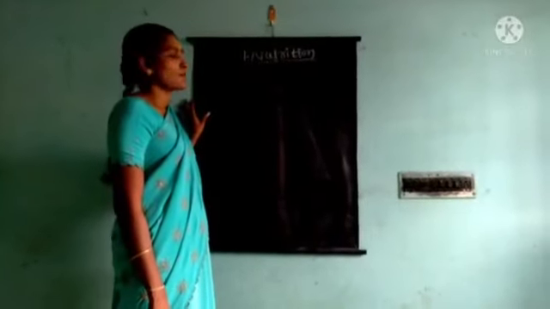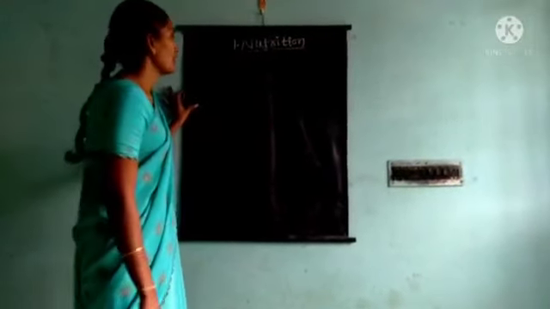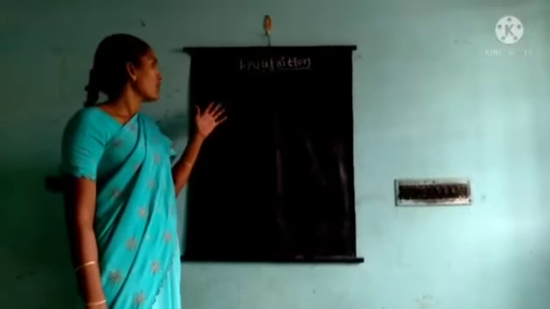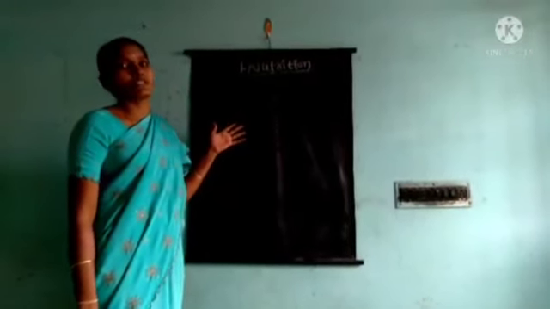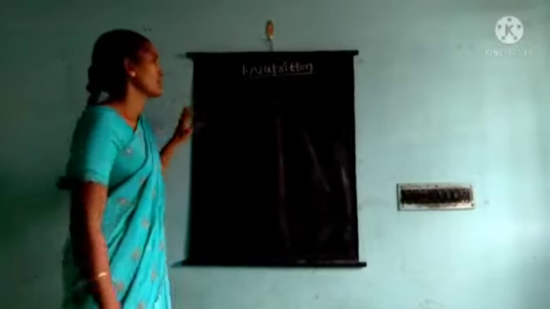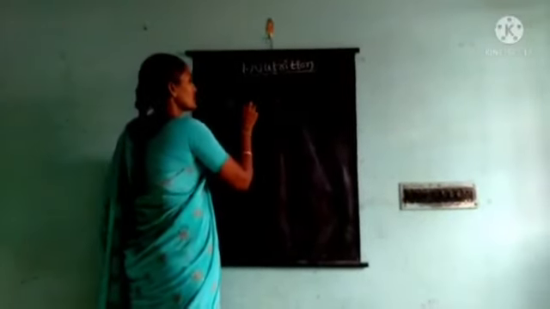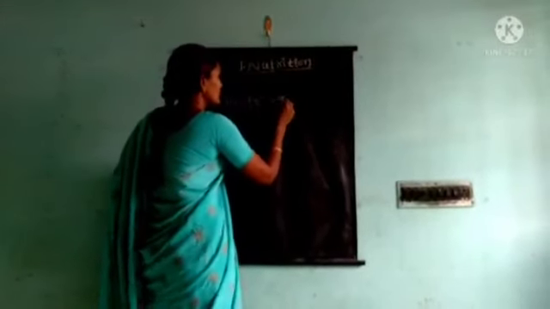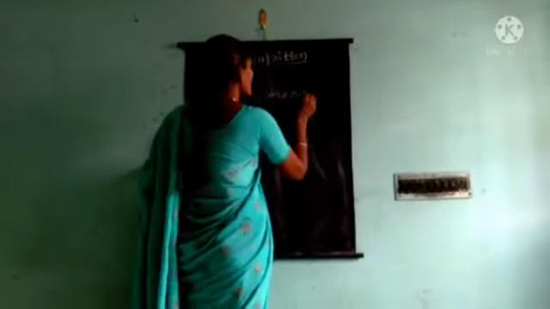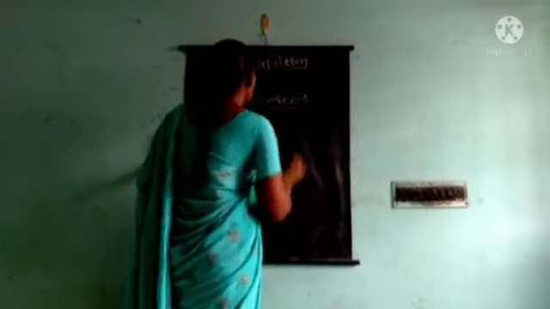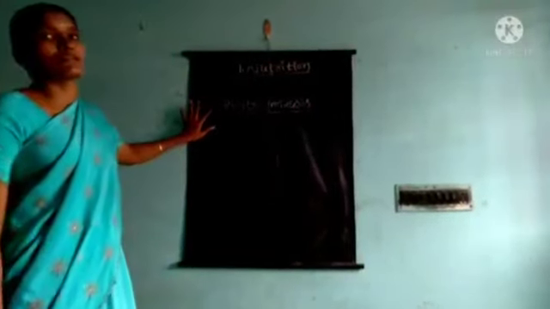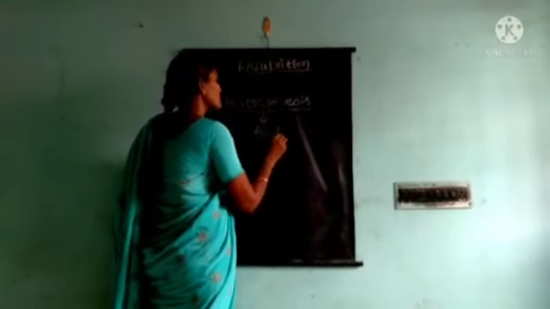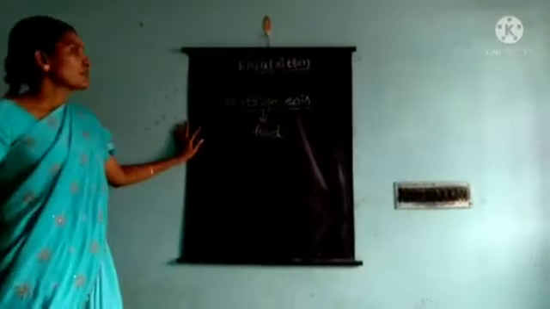how do plants make their own food? Children, in earlier classes we learned all plants do one process. What is the process, children? That is the photosynthesis process. In this process, some food is produced.